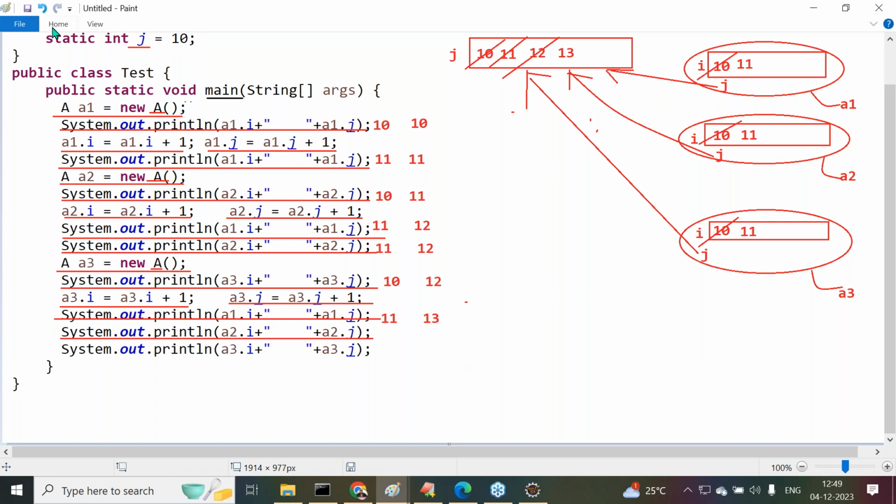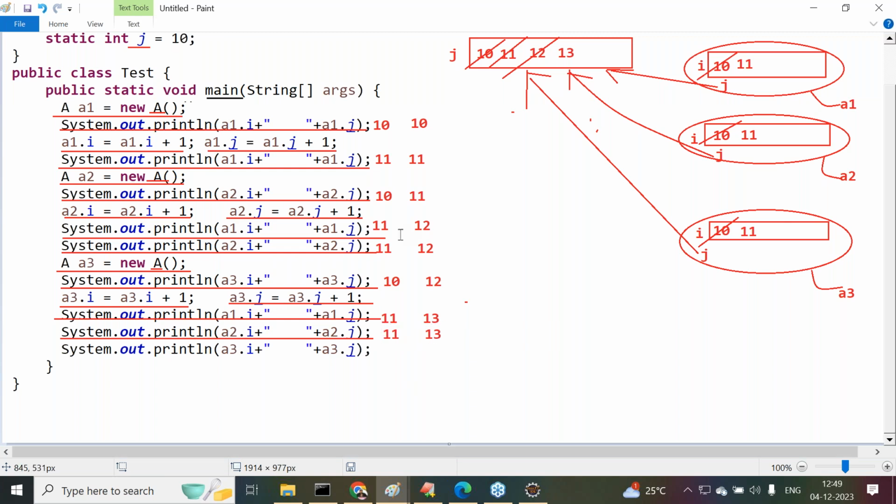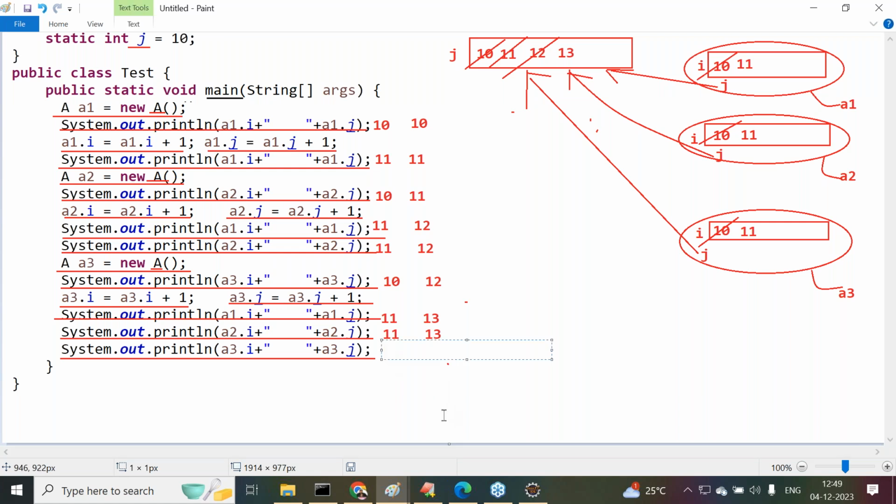The a2.I value is 11 and the a2.j value is 13. Similarly, A3.I space A3.j. The A3.I value is 11 and the A3.j value is 13.